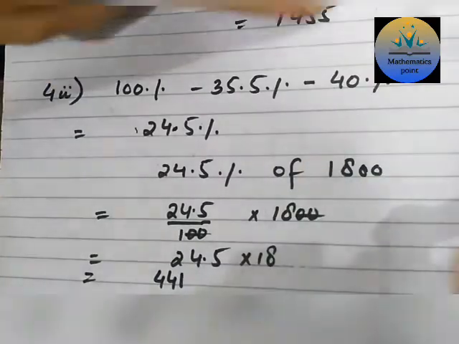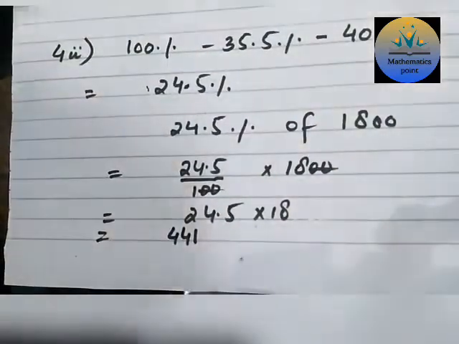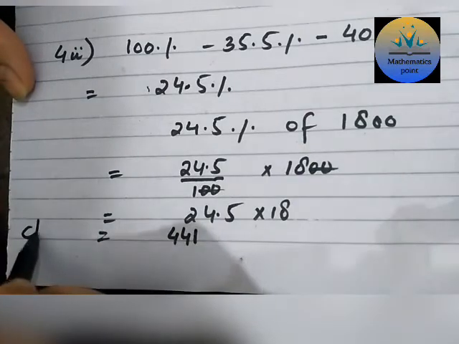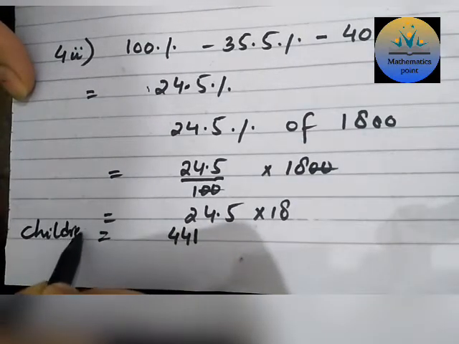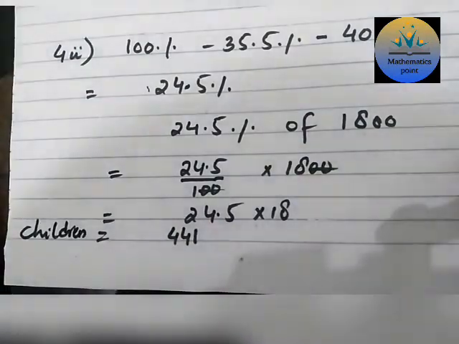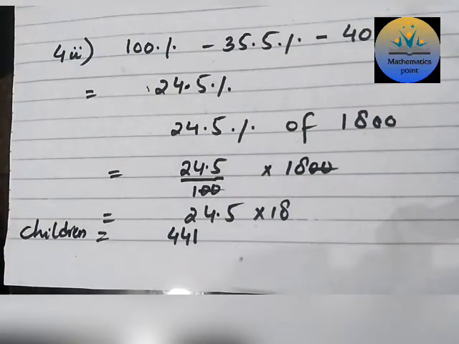So this 441 is the number of children in that dinner. It's done, finished. Now we move towards the practice of 5.